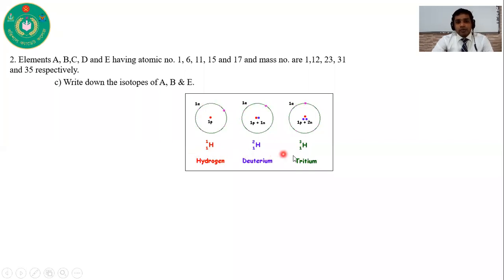So what are isotopes? Isotopes have the same number of protons. Here you can see in case of hydrogen, its proton number is 1. In case of deuterium, its proton number is 1. In case of tritium, its proton number is also 1.